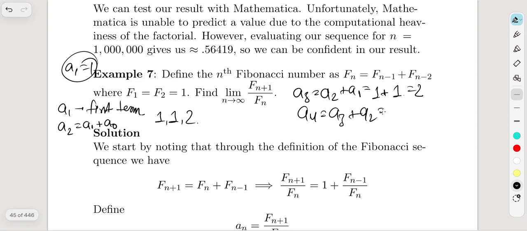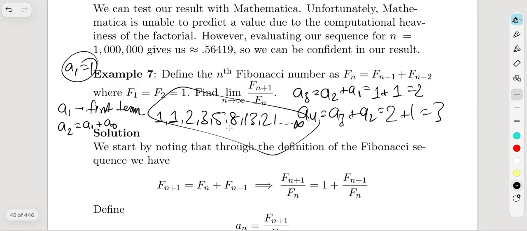And A4 is A3 plus A2. You can see the sum of the last two consecutive terms gives your next term, right? So your A3 was 2 plus 1, which is 3. So your fourth term is 3, and your fifth term would be 5. Sixth term would be 8. Seventh term would be 13, 21, and so on. That just keeps going up to infinity. So that's your Fibonacci sequence.